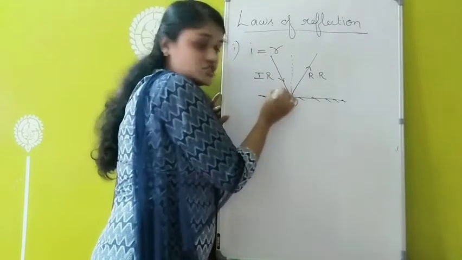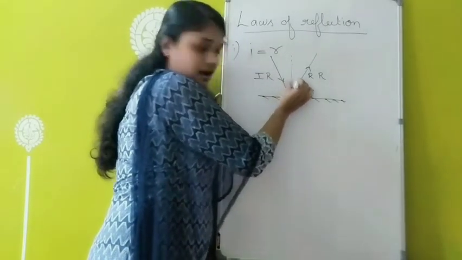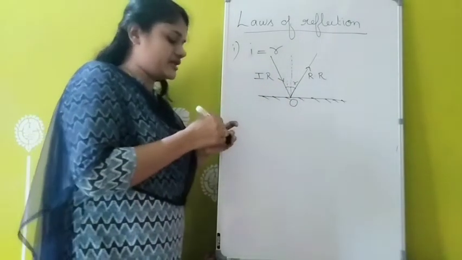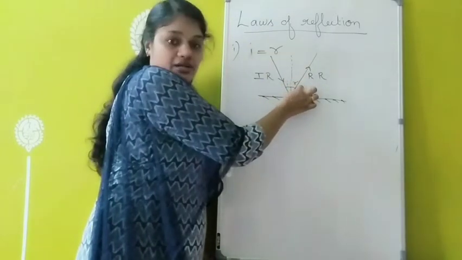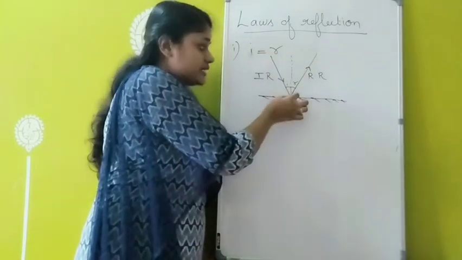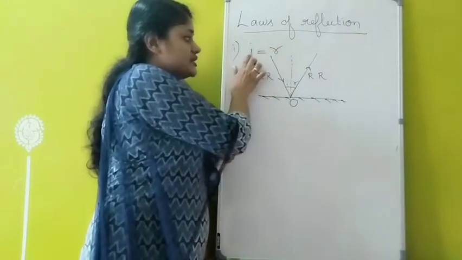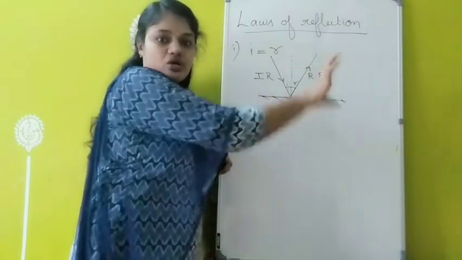So we will be getting two angles, angle I and angle R. This angle I is called the angle of incidence, that is, the angle between the incident ray and the normal. And this angle R is called the angle of reflection, that is, the angle between the reflected ray and the normal. According to the first law of reflection, this I is always equal to R. That is, the angle of incidence is always equal to the angle of reflection.